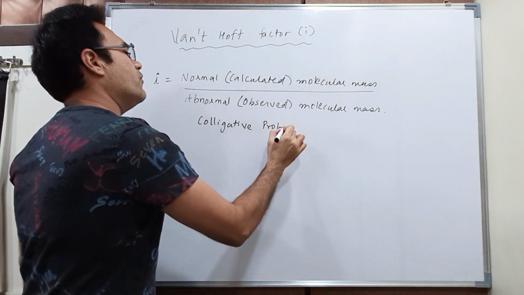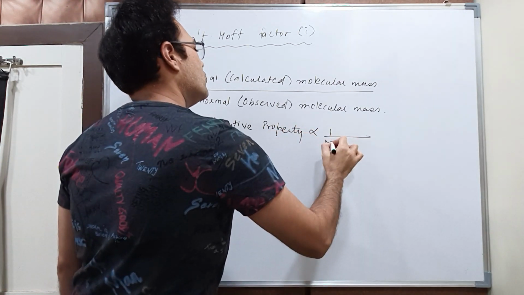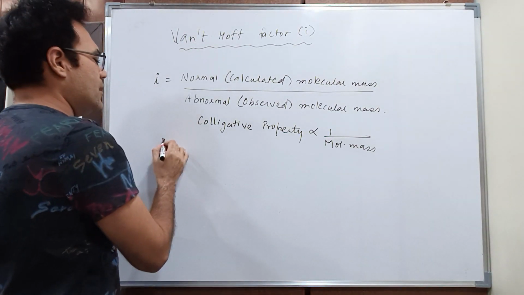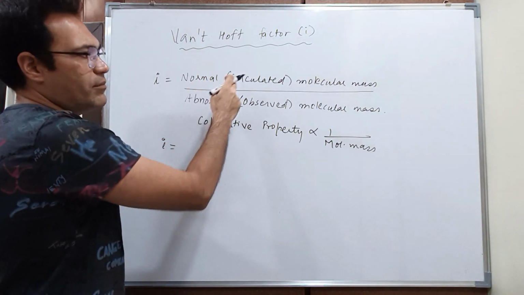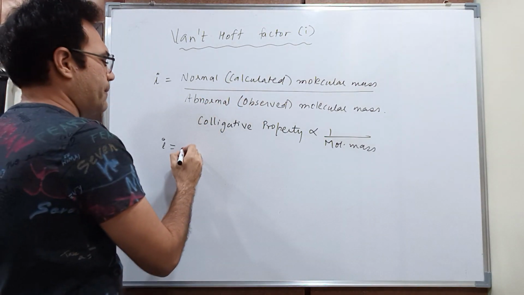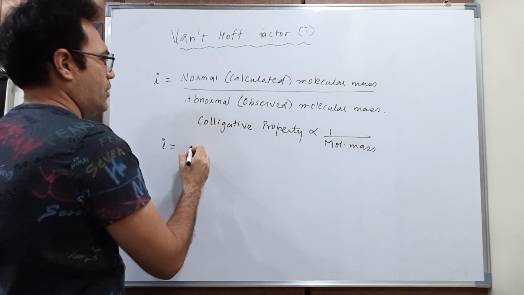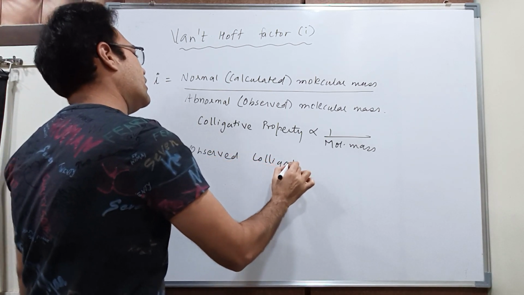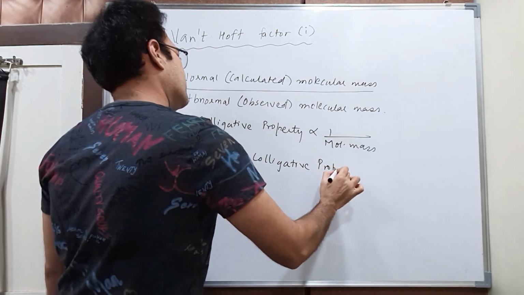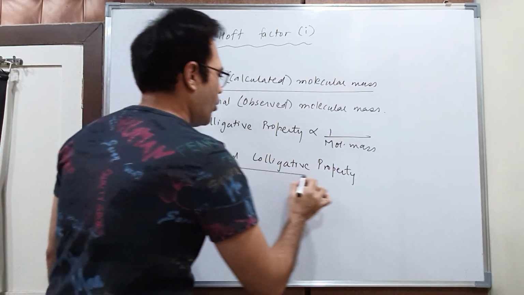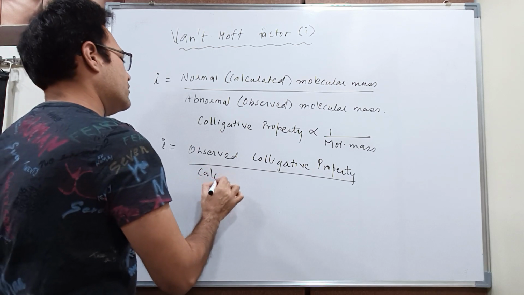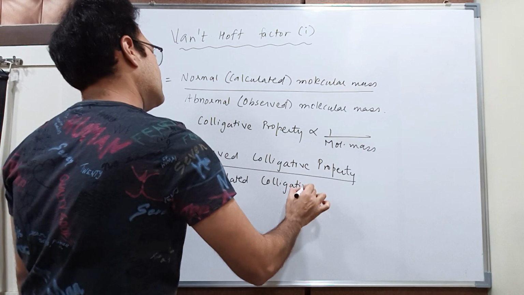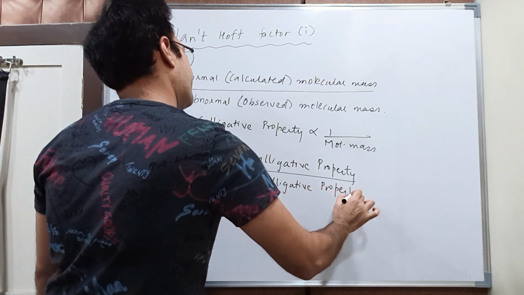Now since colligative property is inversely proportional to your molecular mass, I can say that i is equal to, see students, because they are inversely proportional, i is equal to observed colligative property upon calculated colligative property, right?